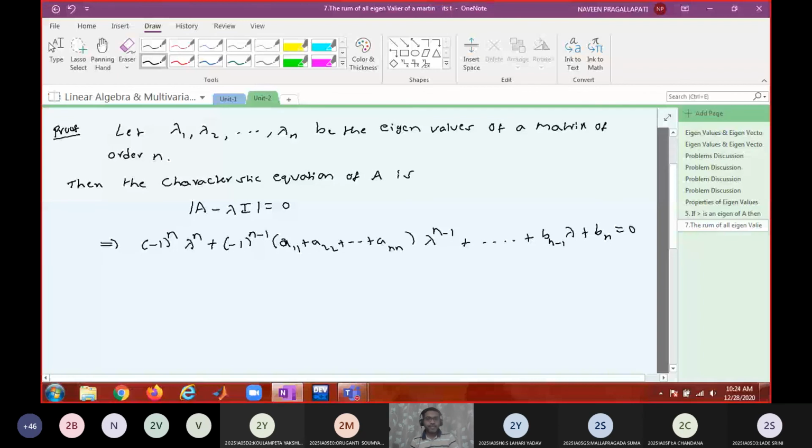You understand, bn minus 1 and bn are some constants.